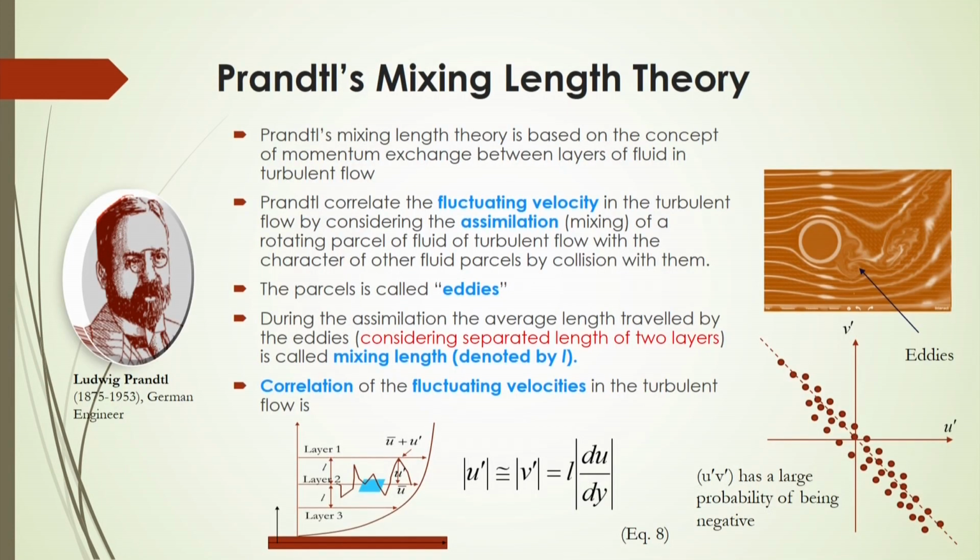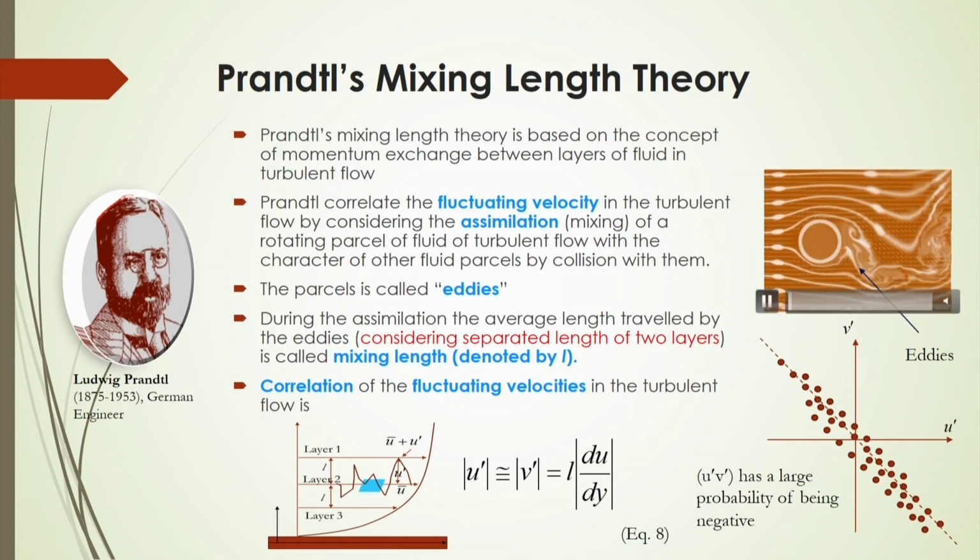And in this case Prandtl gave a widely accepted theory to analyze the velocity components based on the mixing length of the fluid layer whenever it is flowing through the conduit. Prandtl gave the theory based on the concept of momentum exchange between the layers of fluid in turbulent flow, and he correlated the fluctuating velocity in the turbulent flow by considering the mixing of rotating parcels of fluid whenever it is flowing.